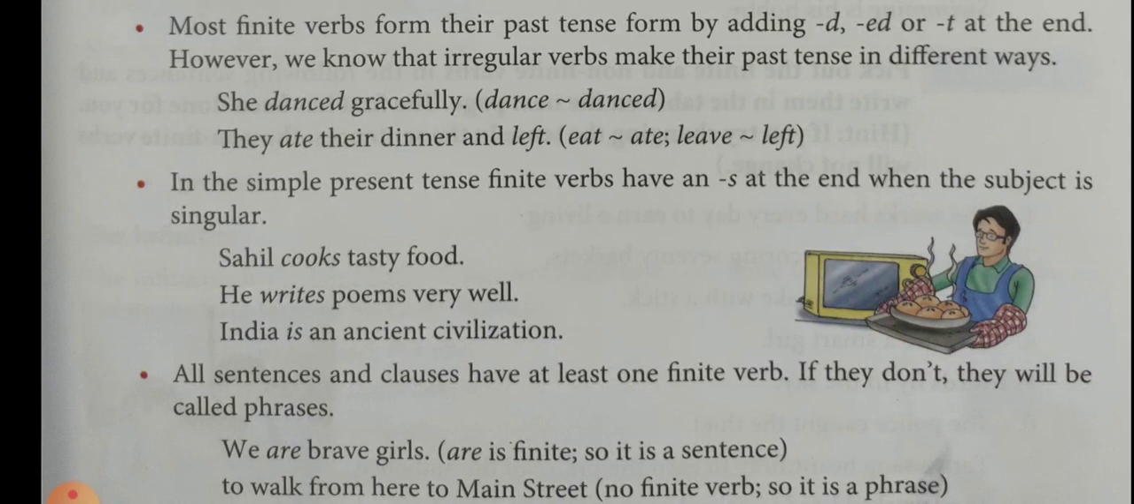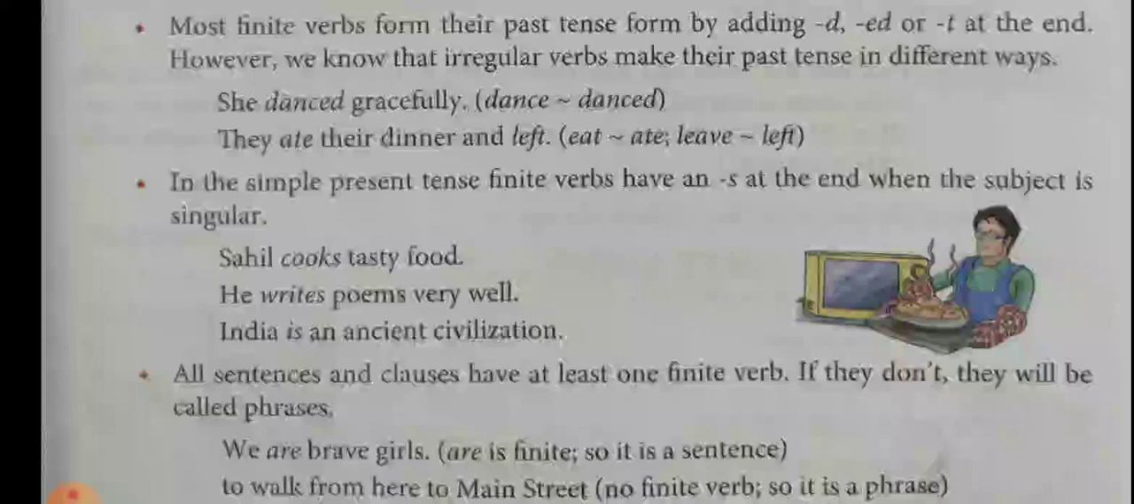She danced gracefully. Dance is the base form and danced is the past form of the verb. They ate their dinner and left. Eat changed into ate. Leave changed into left. The first one is a regular verb. The second one is an irregular verb. A regular verb we can make by adding ed or d to the base form of the verb.